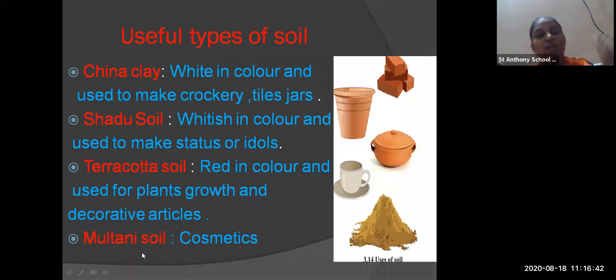Then multani soil. Now this is the soil which is used as a cosmetic. Most of the girls may use this cosmetic for looking fair. So it is the most useful cosmetic soil.